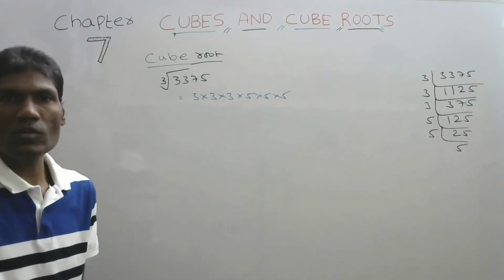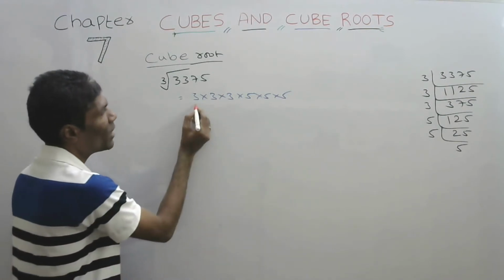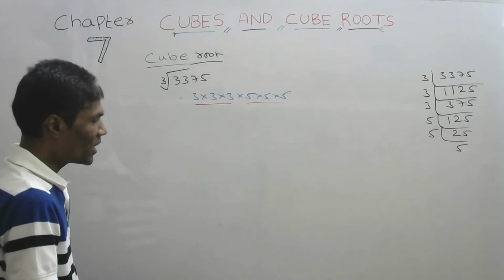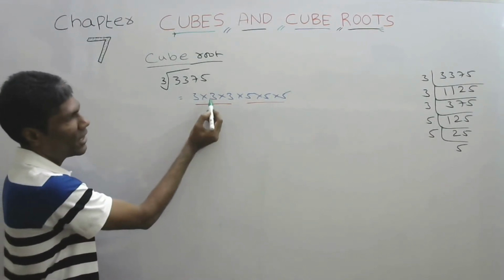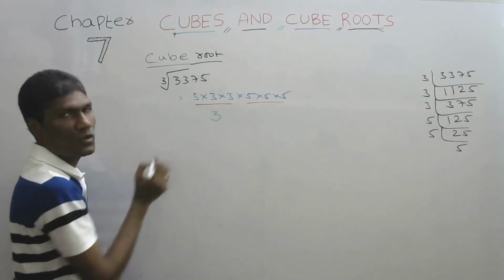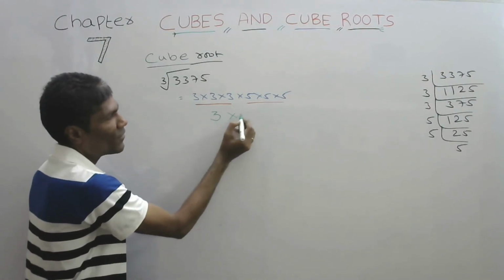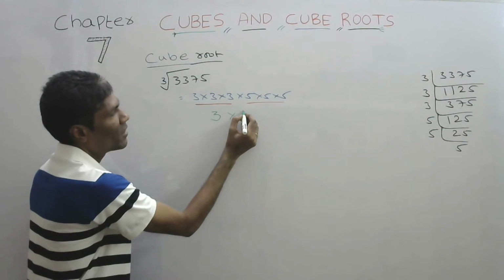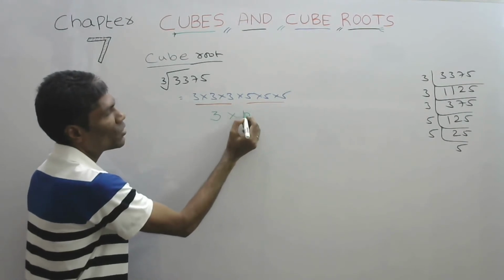So what are we going to do? Group 3 numbers: this 3 and this 3. Take one number from each group, one number from this group and one number from this group.